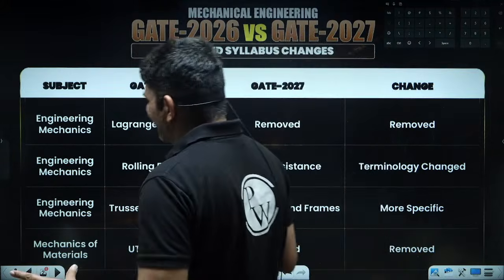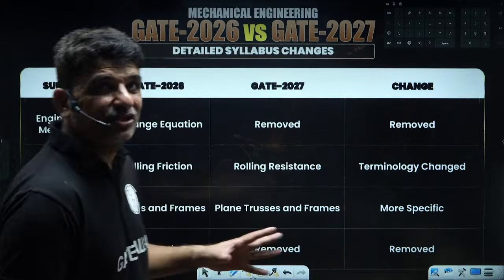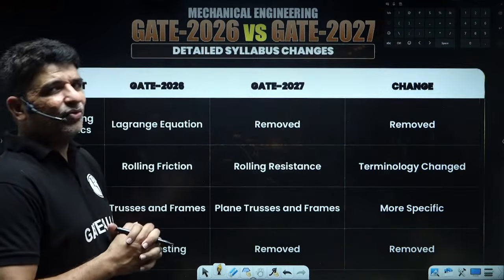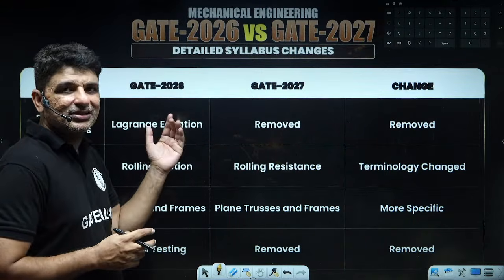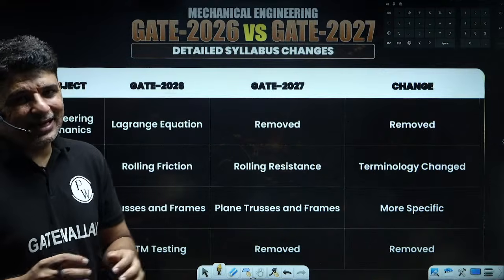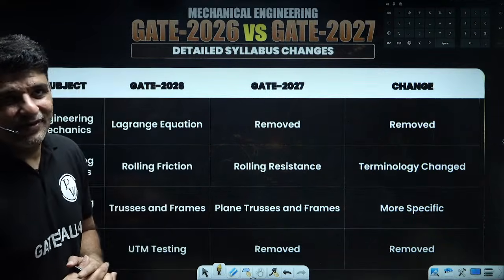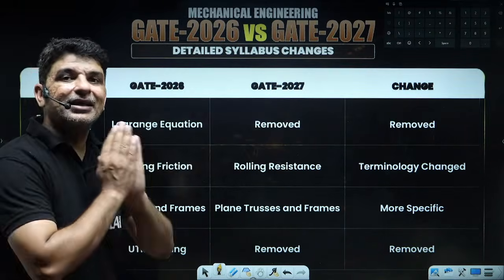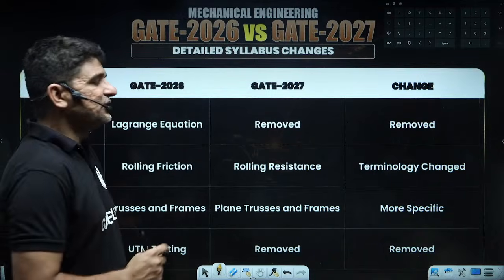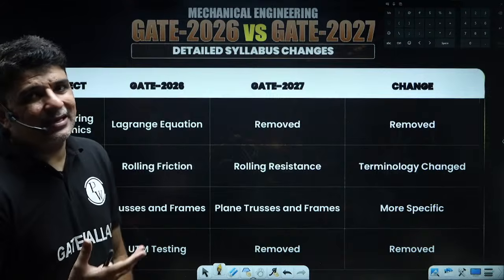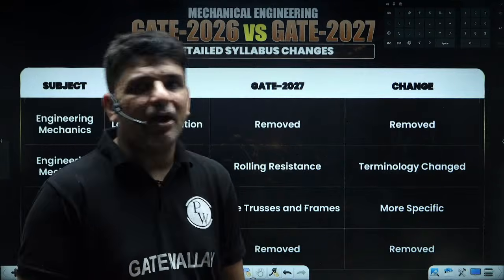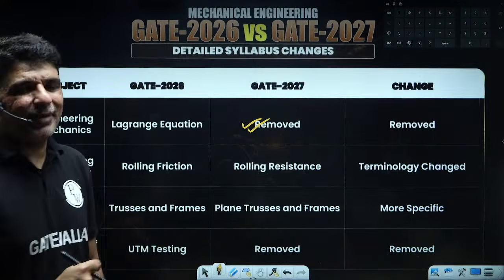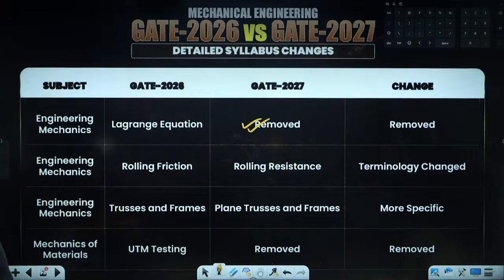We will start with engineering mechanics, a very basic subject. In engineering mechanics, there was one equation that we used to teach, the Lagrange equation. That Lagrange equation has been done away with. In 2026 the Lagrange equation was there, but in 2027 that equation is not present. There were a few questions asked only about the basic formula of the Lagrange equation, but that has been removed now. So in engineering mechanics, one topic has been removed.